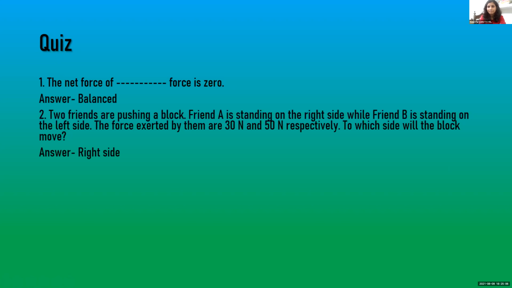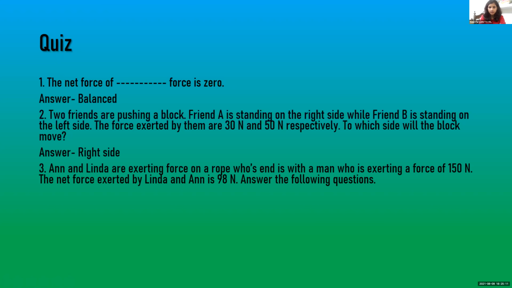Third question. Anne and Linda are exerting force on a rope whose end is with a man who is exerting a force of 150 Newton. The net force exerted by Linda and Anne are 98 Newton. Answer the following question.